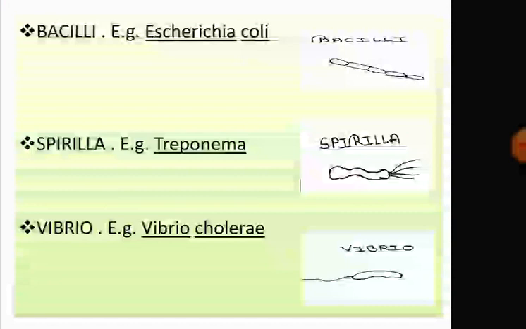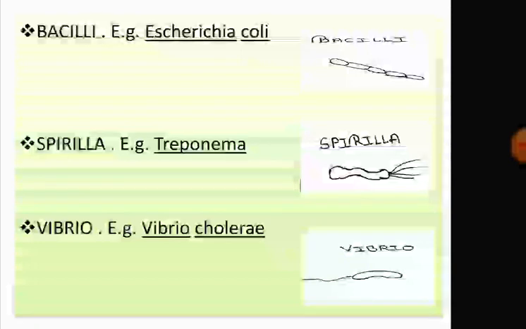Bacilli are rod-shaped bacteria and they may occur as single cells or in chains. For example, Escherichia coli, also called E. coli, is an example of a rod-shaped bacterium, and it lives in the intestine of humans.